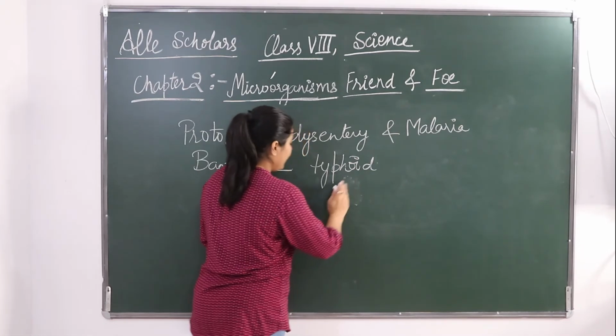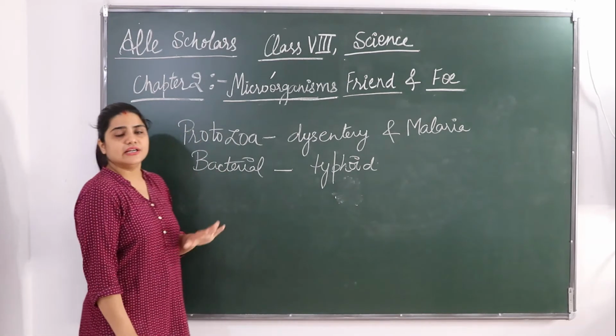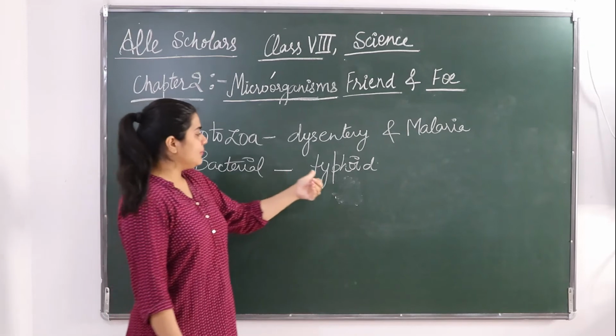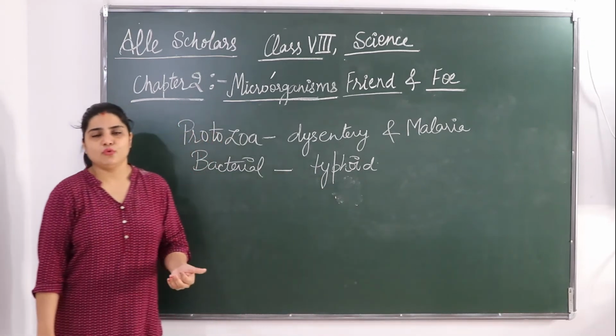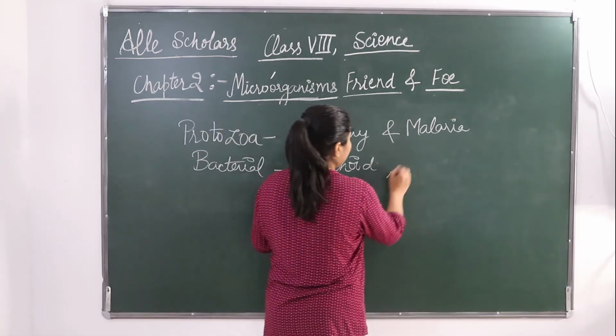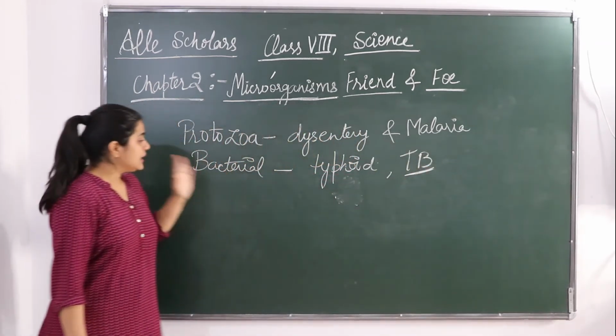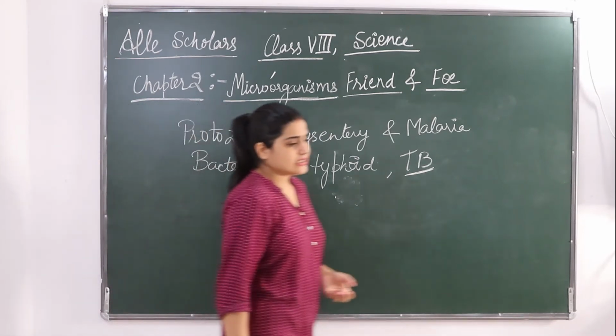Because which kind of disease is it? Typhoid is a bacterial disease. It is not a viral disease. People are generally confused about this, but typhoid is a bacterial disease. Then a very common disease, tuberculosis, called TB, is also a bacterial disease.